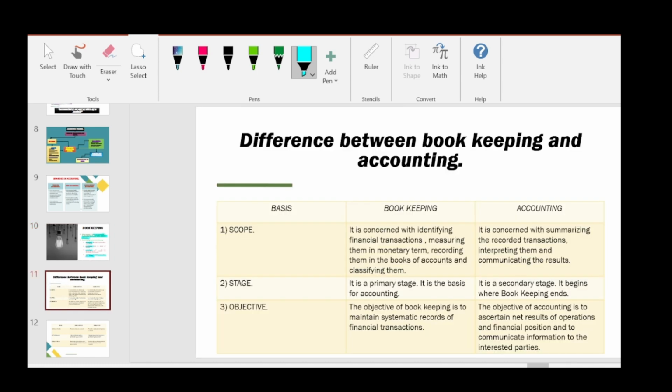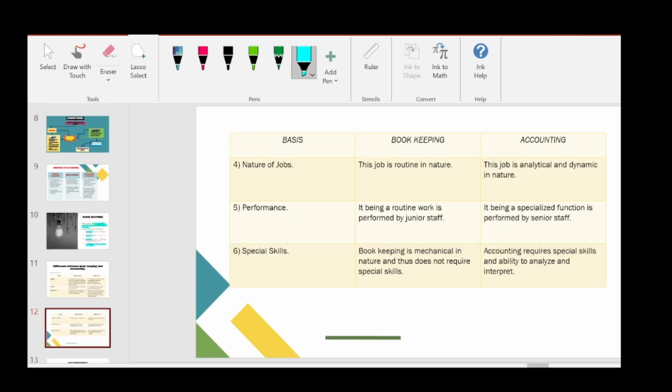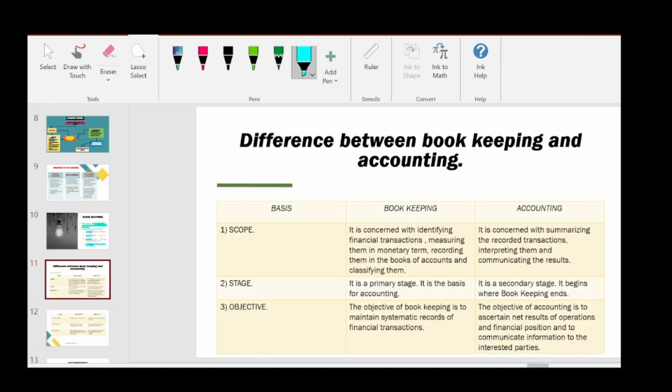So the next topic is the difference between bookkeeping and accounting. We have totally six bases. The first basis is scope. Bookkeeping is concerned with identifying financial transactions, measuring them in monetary terms, recording them in the books of accounts, and classifying them. As I said in the previous slide, bookkeeping is the process of identifying, measuring, recording, and classifying them in books of accounts.